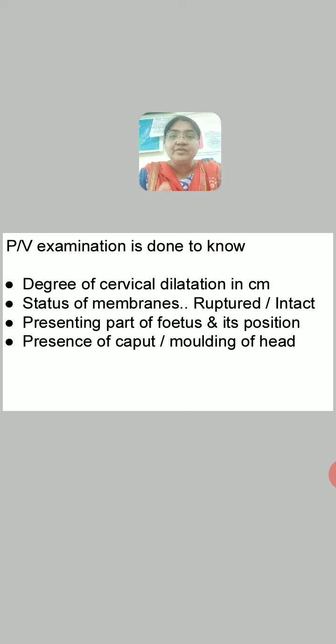What is the color of the amniotic fluid? Otherwise, amniotic fluid is just like water, it is colorless. But when the fetus has passed meconium inside the uterus, amniotic fluid may be meconium stained. So when you find that on PV examination, membranes are ruptured, look for the color of the amniotic fluid. Because after rupture of the membranes, amniotic fluid will escape. So you can see the color of the amniotic fluid, whether it is colorless or meconium stained.